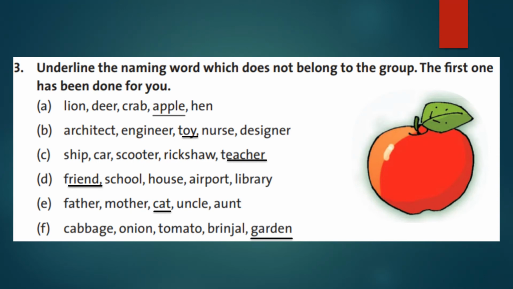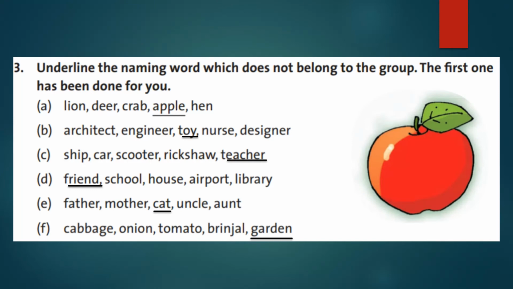So apple is the odd one. It is the name of a fruit. Remaining are the names of animals. Next, architect, engineer, toy, nurse, designer. Toy is the odd one. Toy is the name of a thing. Remaining are names of persons.